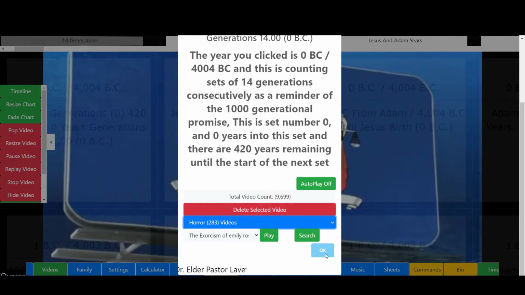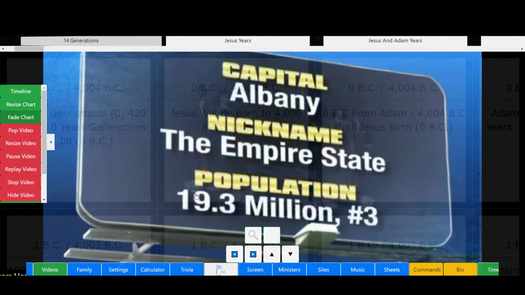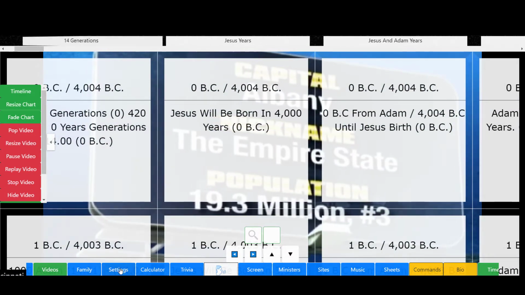So we got New York, which ratified the Constitution on July 26, 1788. It has 19.3 million residents and ranks third in population. Let's go ahead and unfade the chart, and let's see what else we can do.